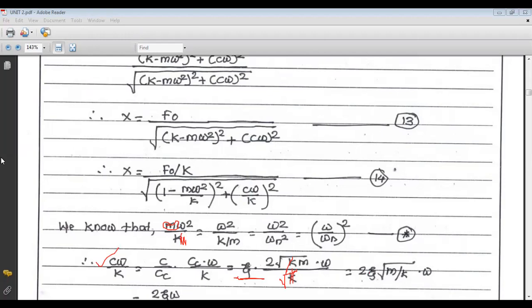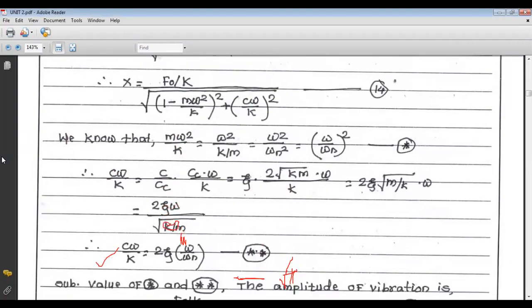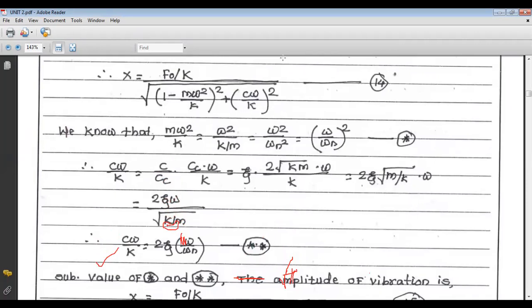Now what is square root of k by m? It is omega n. So your term becomes 2 zeta omega upon square root of k by m. Now square root of k by m is nothing but omega n. So c omega upon k becomes 2 zeta omega upon omega n.